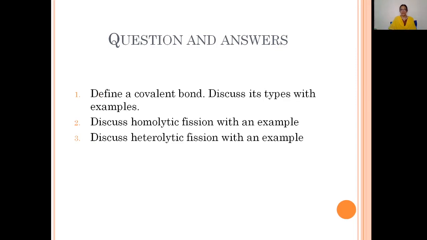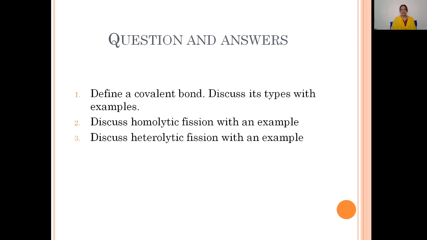And in this topic, what are the different questions we come across in the examinations? Let us discuss. The first one is: define a covalent bond, discuss the types with examples. First of all, we should define the covalent bond. And how many types of covalent bonds are there? Each one we should mention: single covalent bond, double covalent bond, triple covalent bond, and about each and every covalent bond we should discuss. That is, define single bond, double bond, and triple bond. Then give examples for each type.